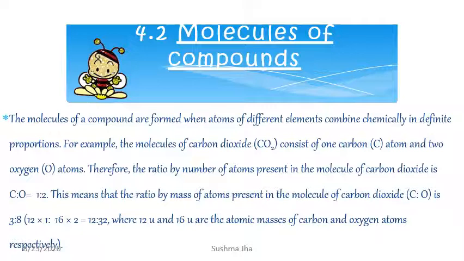The ratio by mass of atoms present in a molecule of carbon dioxide, C to O, is the mass of carbon to the mass of oxygen. So the mass of carbon, you can consider 12 into 1 and 16 into 2, that is 12 to 32, where 12 unit and 16 unit are the atomic masses of carbon and oxygen atoms. So it comes to 3 to 8.